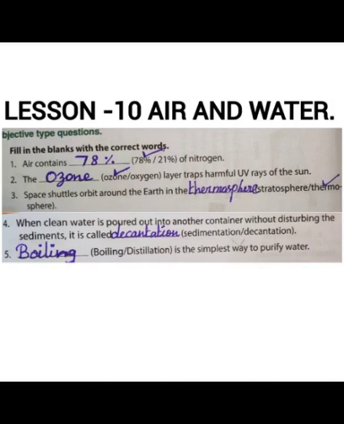First one, air contains dash (78 percent or 21 percent) of nitrogen. The answer is 78 percent. Second one, the dash layer traps harmful ultraviolet rays of the sun (ozone or oxygen). The answer is ozone. Third one, space shuttles orbit around the earth in the dash (stratosphere or thermosphere).